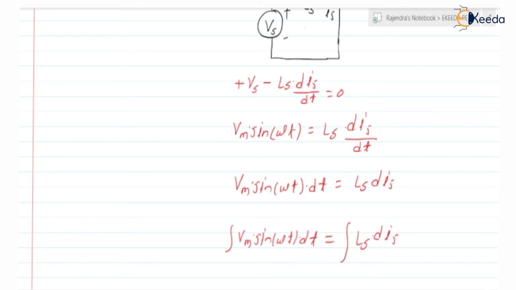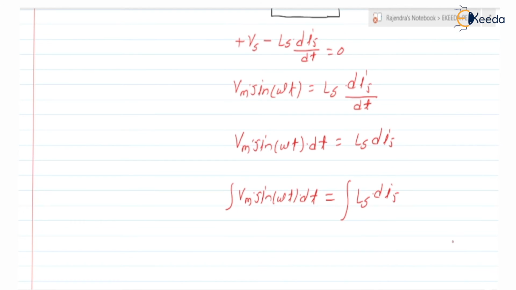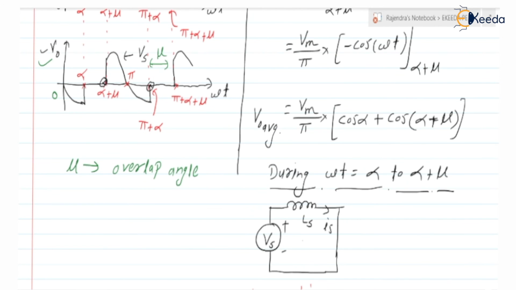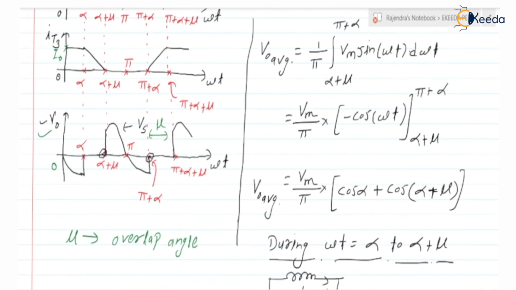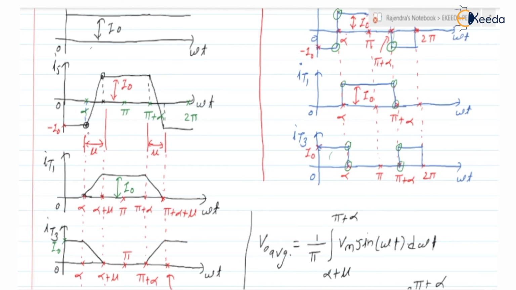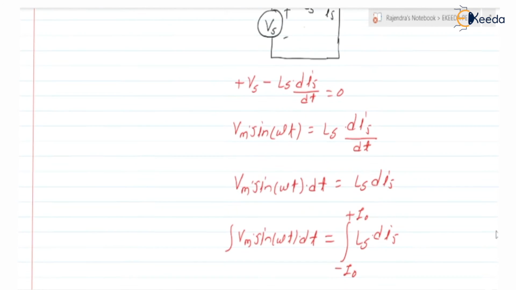But if you check, during the interval alpha to alpha plus mu, is is changing from minus I0 to plus I0, right? So we can write it as minus I0 to plus I0. If you check the waveform you will understand, during alpha to alpha plus mu, is is changing from minus I0 to plus I0.